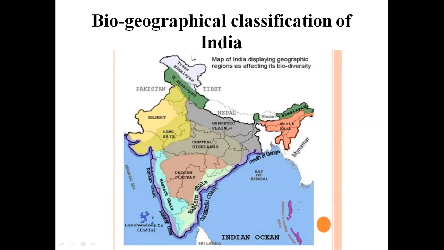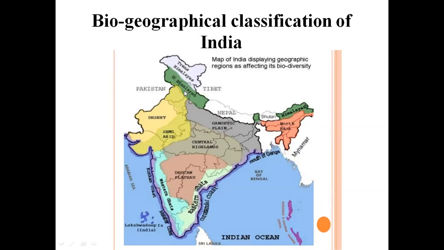It almost covers 1,86,200 square kilometers area. Okay, so this is about the Trans-Himalayan region. Okay, so this is completely different. Next one is the Himalayan region.